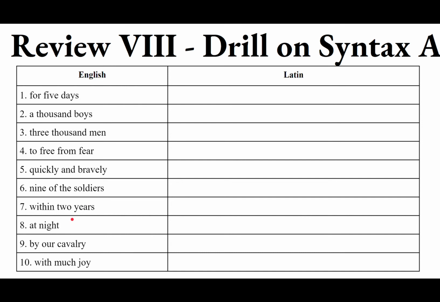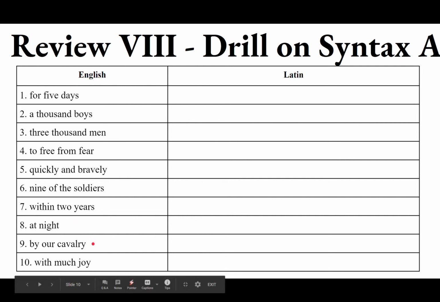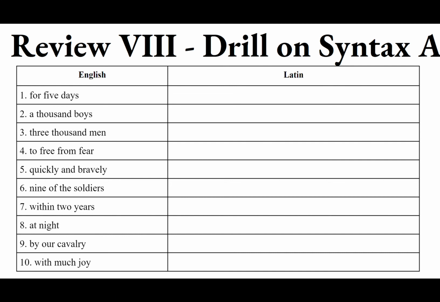At night is just going to be the ablative of time when. So the ablative of nox, noctis, feminine, is nocte. Nocte. By our cavalry. Something was done by our cavalry. This is an ablative of personal agent because cavalry are people, they're persons. So we want the ablative of eques, equitis, masculine, so ab equitibus, and then they're ours. They belong to noster, nostra, nostrum, us. So ab equitibus nostris.